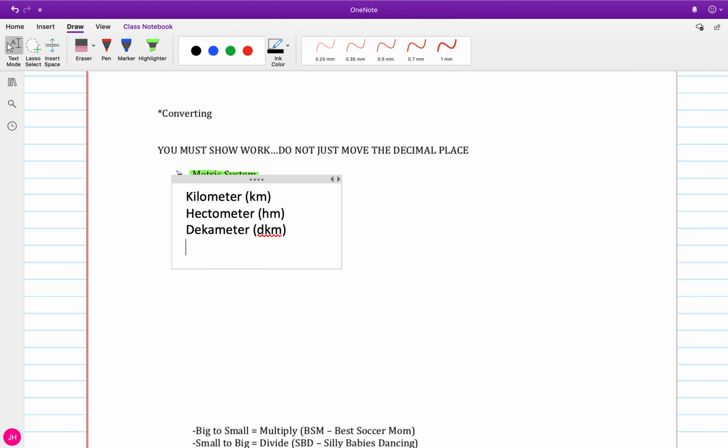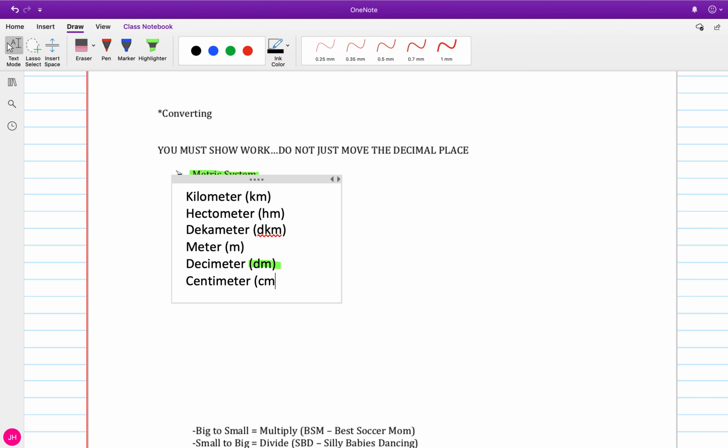Next we have our just plain meter. So we're going to call that one M. Then we have, here's my other D, a decimeter. A decimeter is smaller than a meter. Notice this is going to be the one that's D. A lot of times people ask me, how do I know which one it is? Because I'm telling you right now that DM means decimeter. DKM means decameter. So that's how you're going to know.